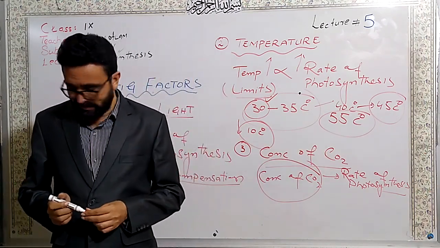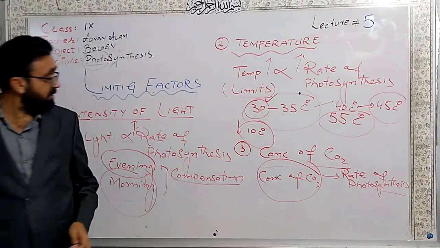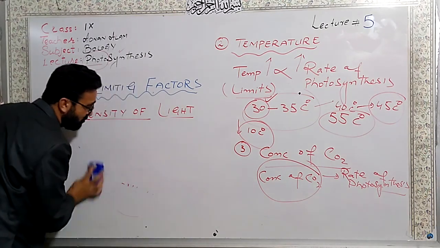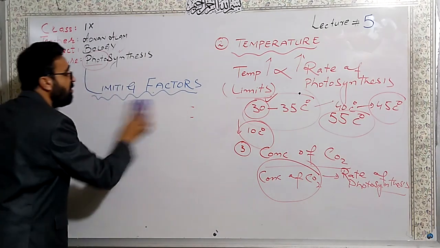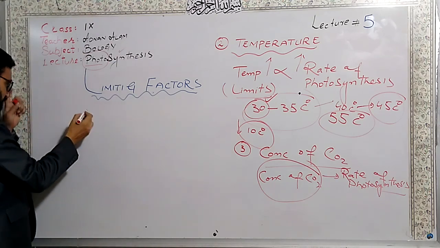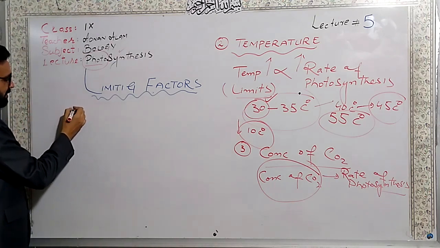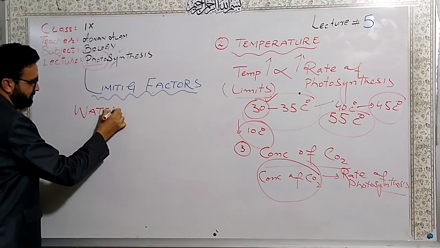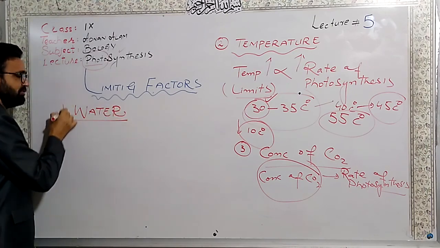The final one is the availability of water. No doubt about it, without water, how can we make the hydrogen for the glucose, and how will we get oxygen?